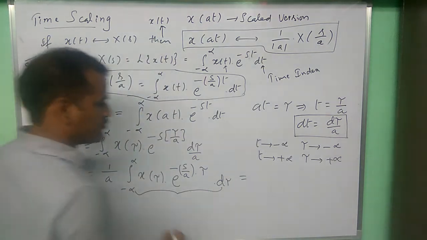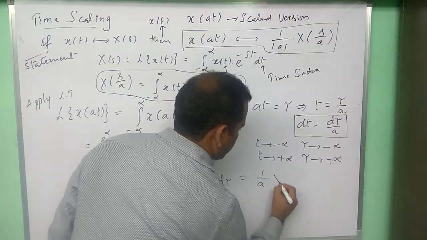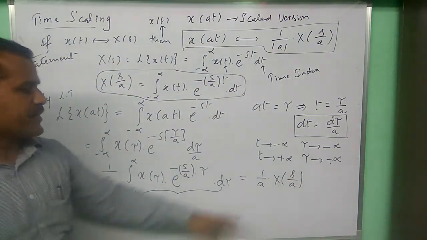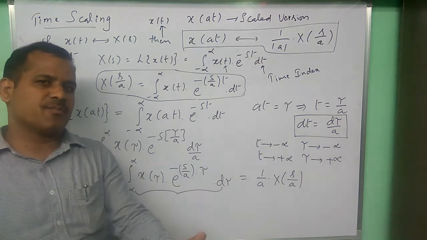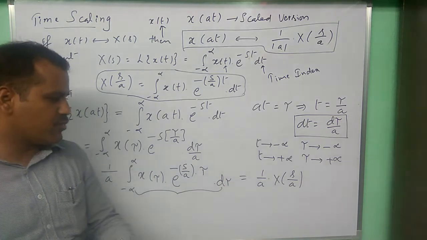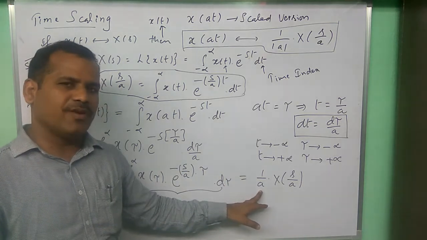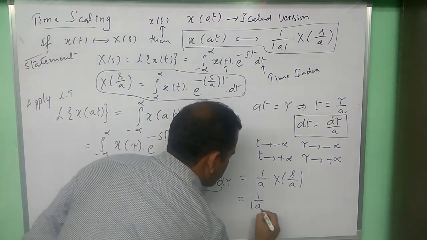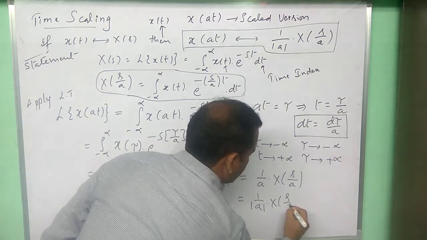So 1 by a is outside. And here the a value can be valid for positive values and negative values both. So it is valid for all values of a. That's why we can also write this expression as 1 by mod a x of s by a.